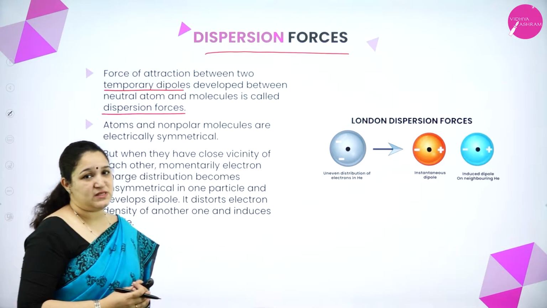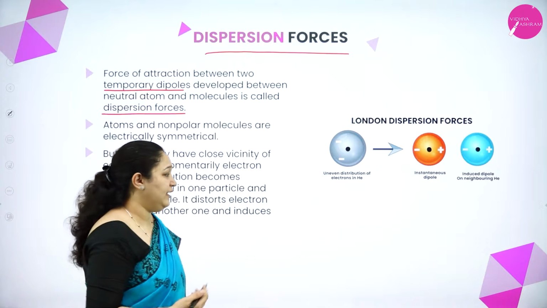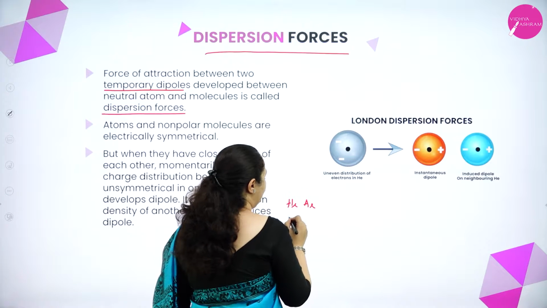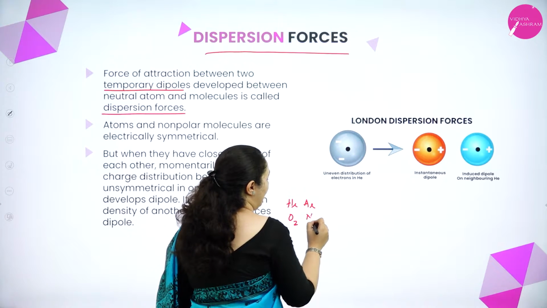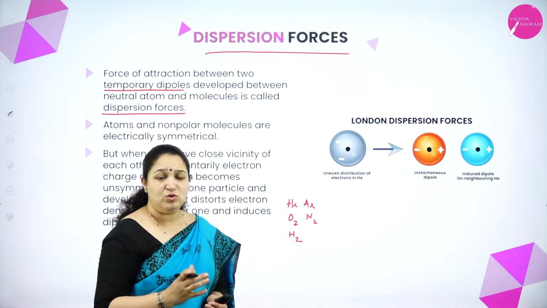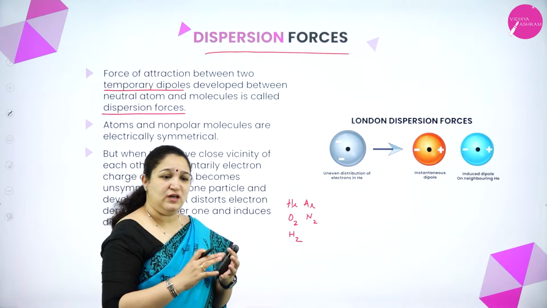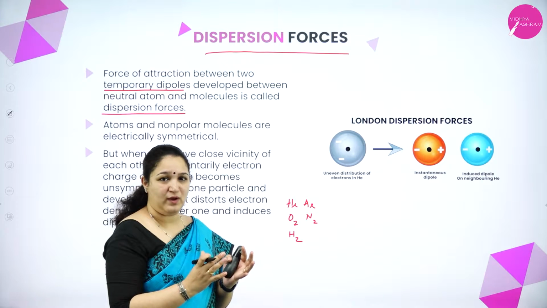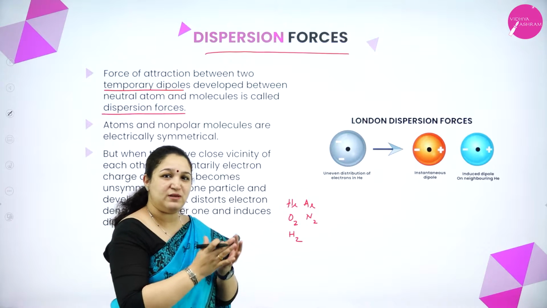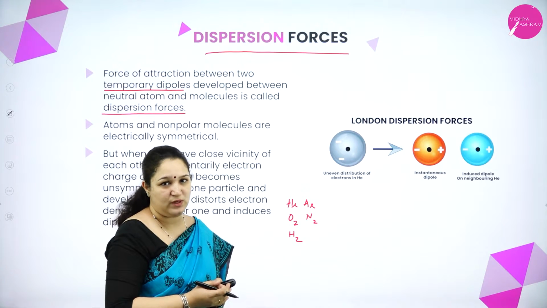Actually, what happens is, for example, if I take helium or argon, or I can take oxygen or nitrogen or hydrogen, these are those molecules in which there is a symmetry, the electrons are distributed equally, symmetrically around the nucleus.